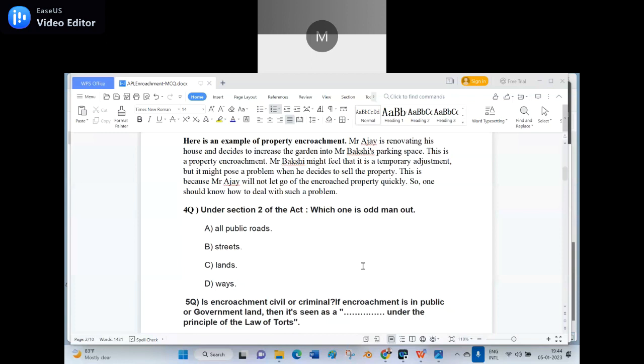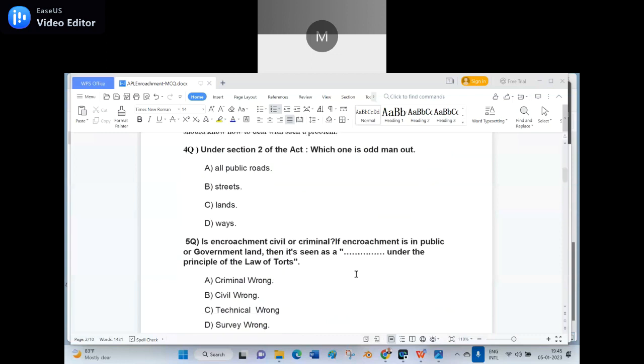Which is the odd man out here in the fourth question? Land, sir. Option C, sir. No, because they say lands are there. Open land is there. Creeks are there. Even boundaries are there. Lakes are there. Ponds are there. Harbors are there. Railway line is there. But here, actually, a path is there, but not the ways, if you see section 2. But here we can say the odd man out word is "ways". Time being a waste, because I repeated the same type of question in the end.